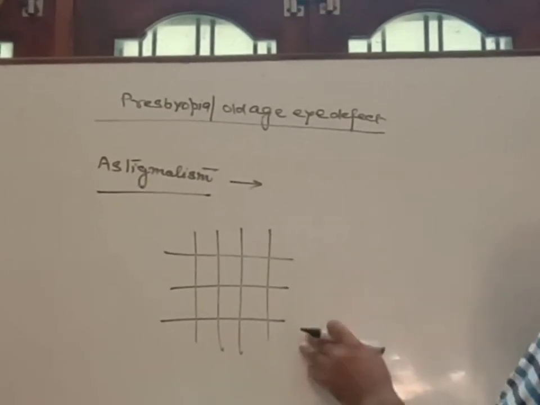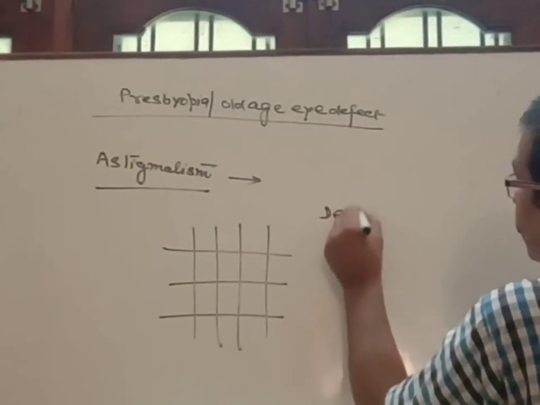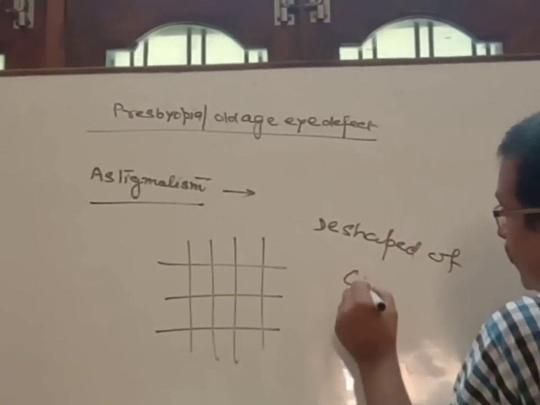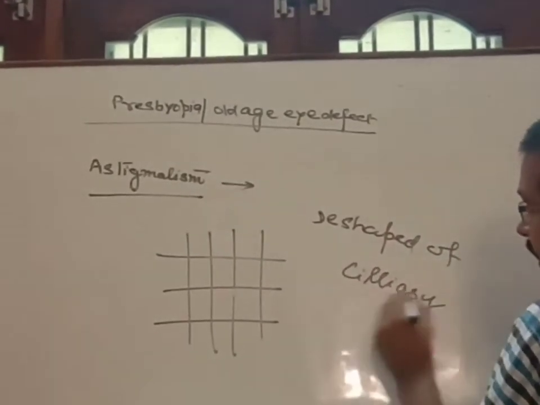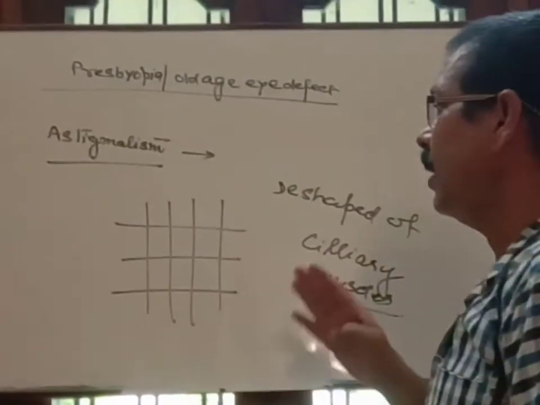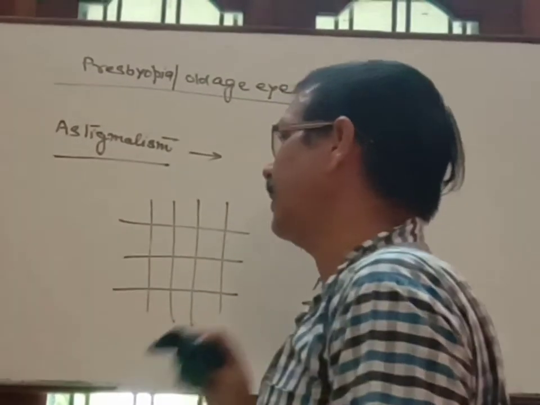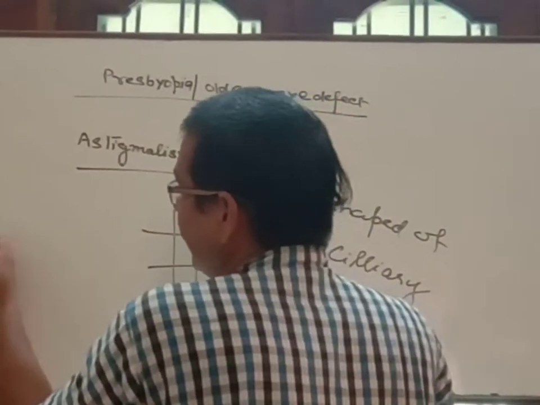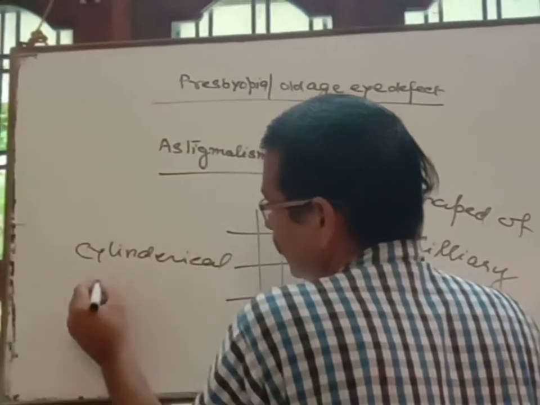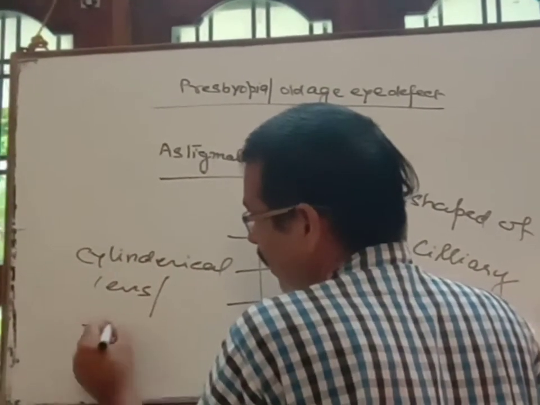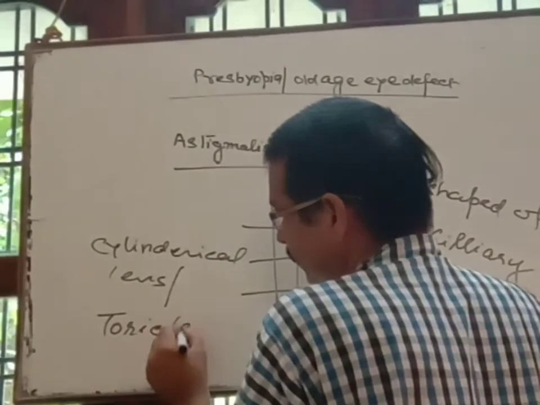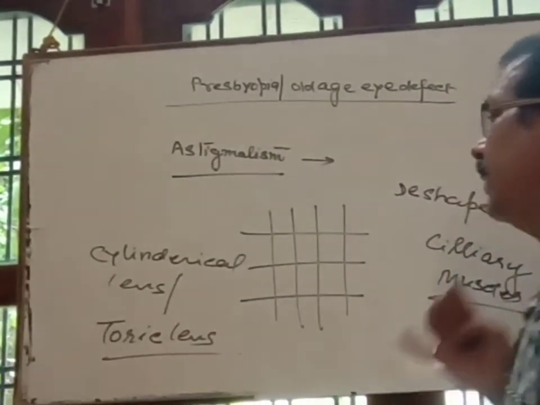So this defect is produced due to the deformed shape of the ciliary muscles. Correct? So how can we correct this defect? For this defect we use a cylindrical lens, and sometimes it is also called a toric lens. That is astigmatism.